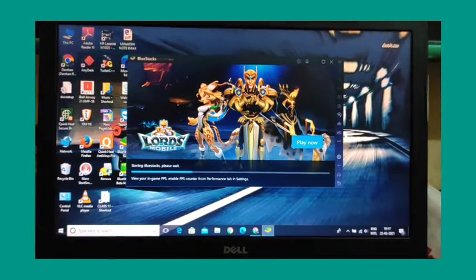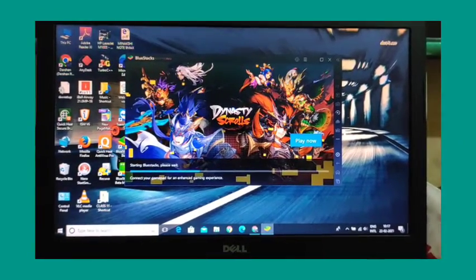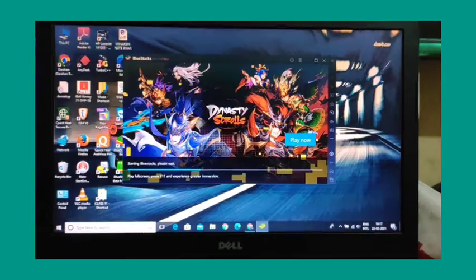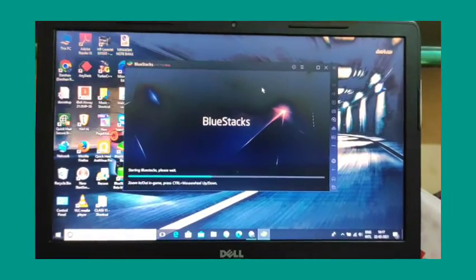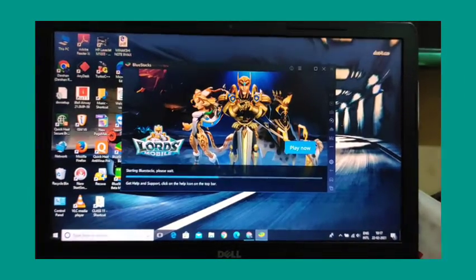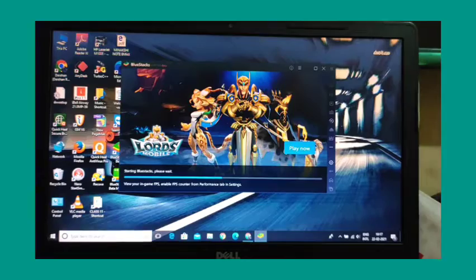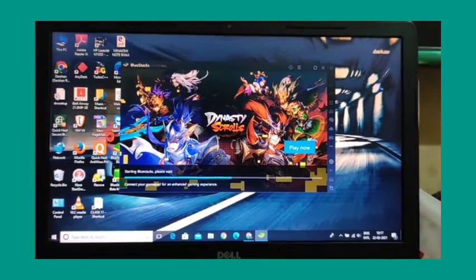After the download of 400 MB completes, you will get such a type of interface. This is very useful for using Android apps on your laptop, such as Play Store, WhatsApp, etc. It is loading.